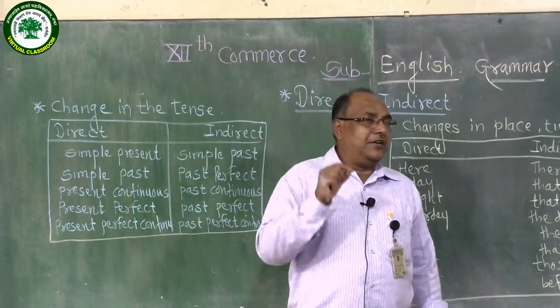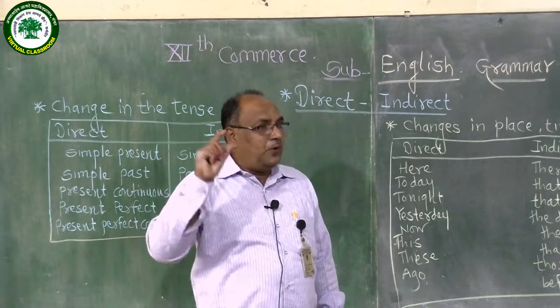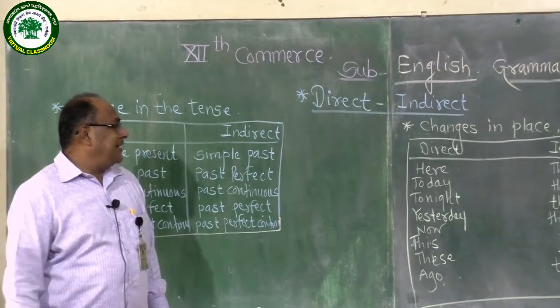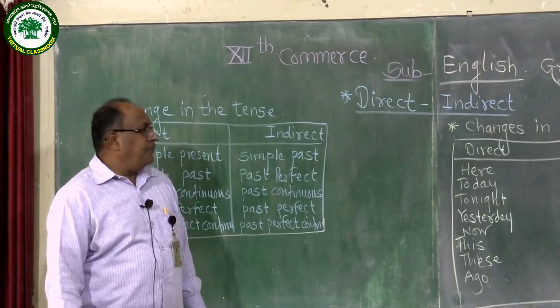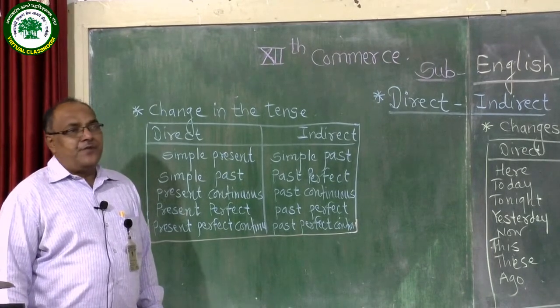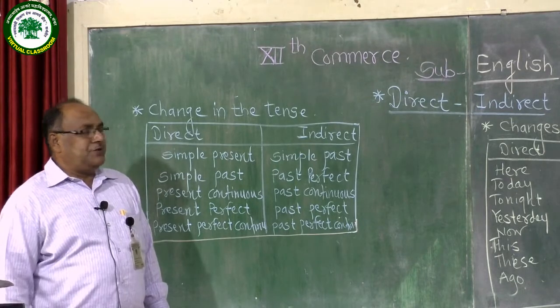Under interrogative sentence, there is the verbal question as well as the WH question. The third important type of sentence is the exclamatory sentence. And the fourth important sentence type is imperative. A sentence that begins with a verb is called an imperative sentence.